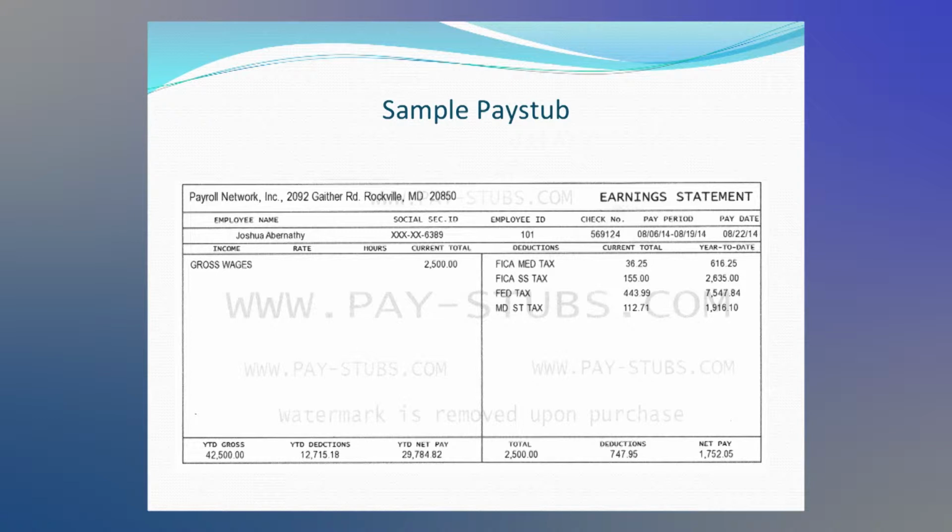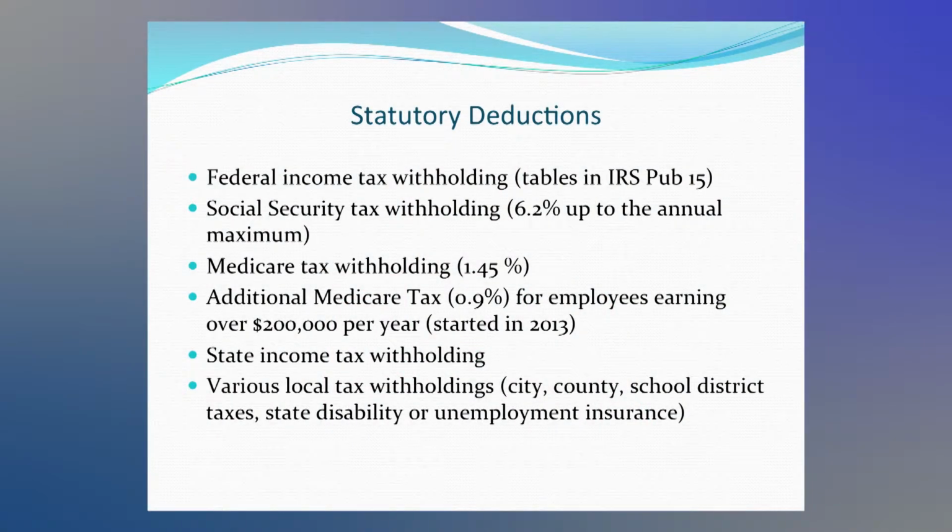And you can use these pay stubs to take to a bank to get a loan on your house or car. They're very useful, and most payroll services will give you online versions of the pay stub, so you can digitally download them. Some of the statutory deductions are taxes, all types of taxes, and the federal income tax is